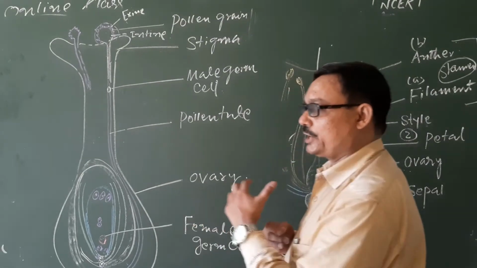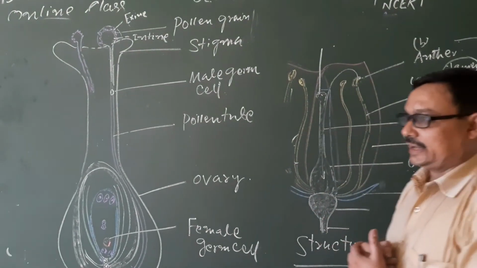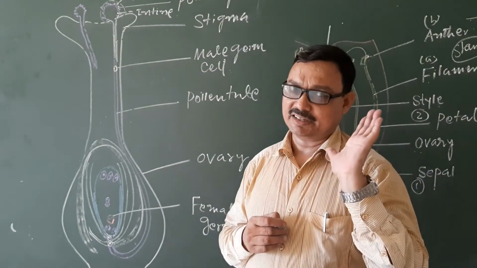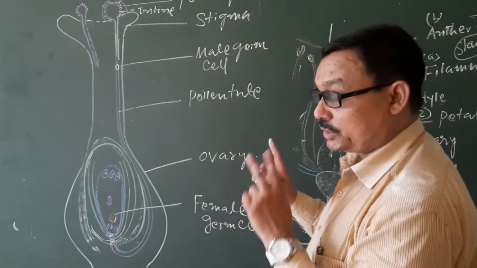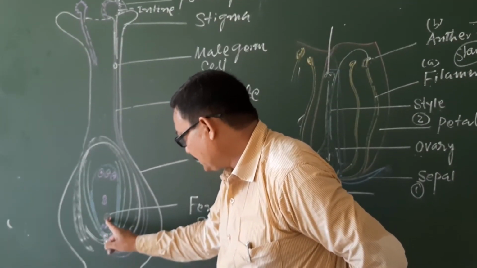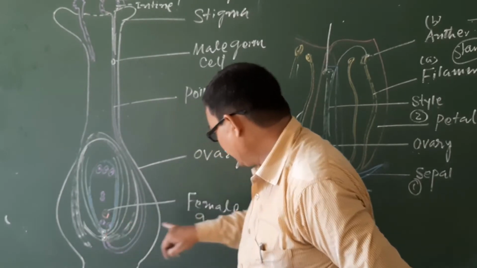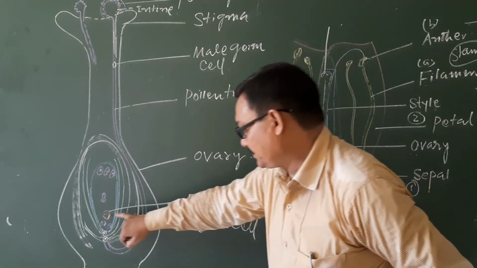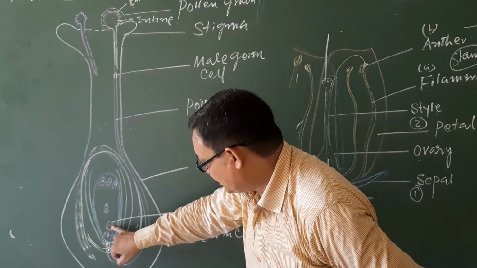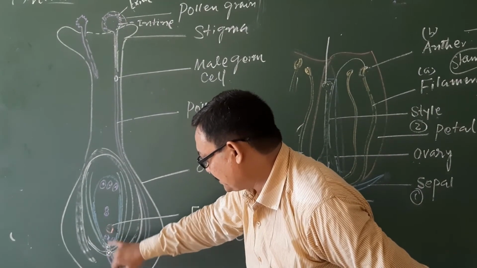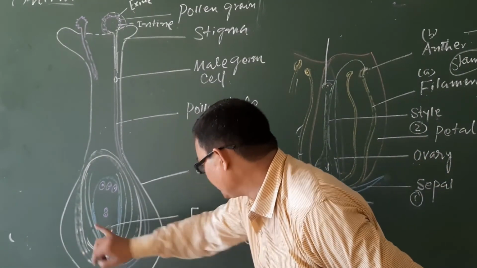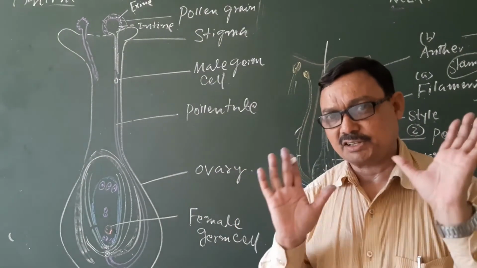It is very surprising to know here that in the case of the angiospermic plant there is a formation of two male gametes. Understand, the first male gamete will unite or may fuse with this female germ cell, which you see here with red color. This is the female germ cell. The fusion of the first male gamete with this female germ cell completes the fertilization.